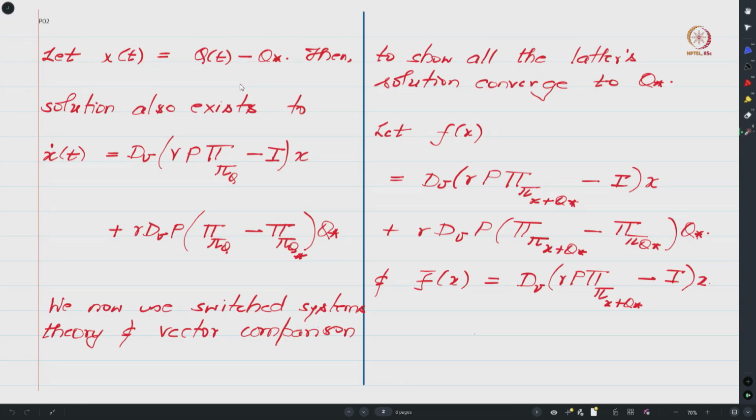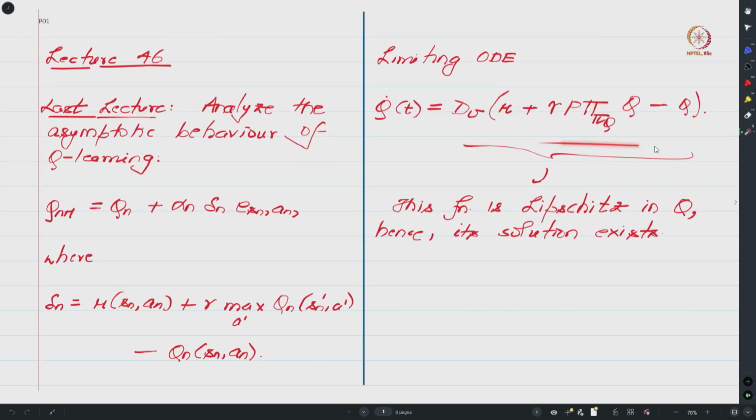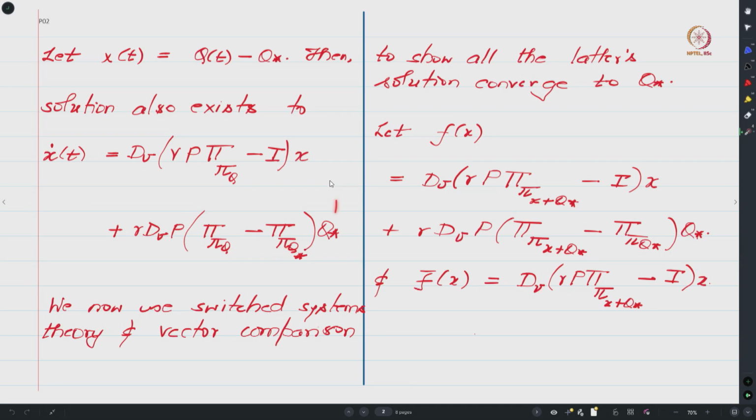Because existence and uniqueness of solution for the Q dot t equals this ODE is guaranteed, one can conclude that this ODE also is well posed, in that for any initial point one can guarantee the existence and uniqueness of solution. And now we will make use of this vector comparison principle and switch system theory to say something about the limiting behavior of the solution trajectories of this ODE, right.